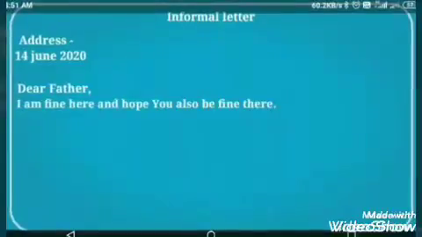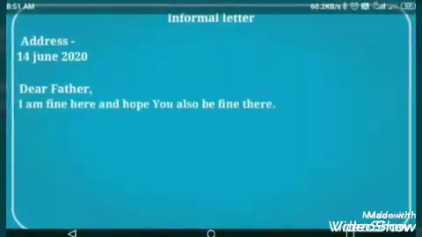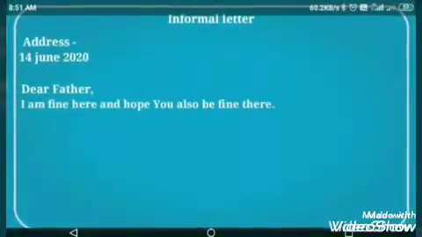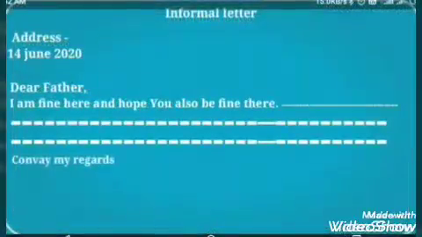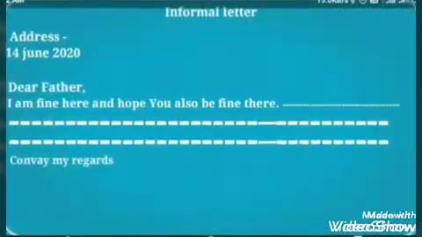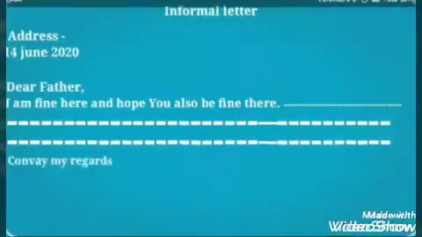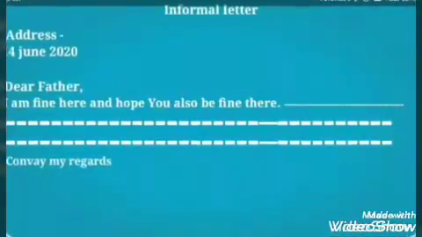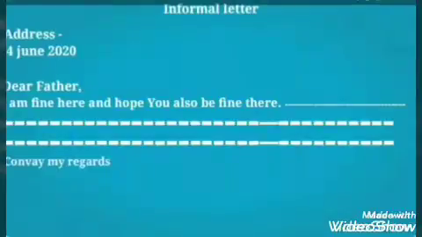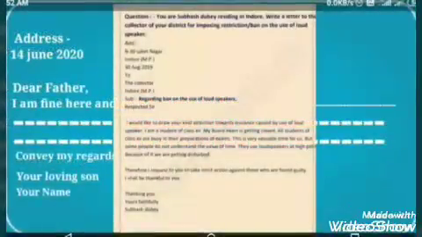In the next line we have to mention I am fine here and I hope you will also be fine there. We have to begin an informal letter in this way and then continue while writing a letter. Here are some examples.